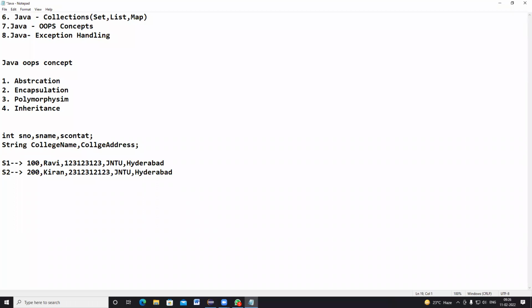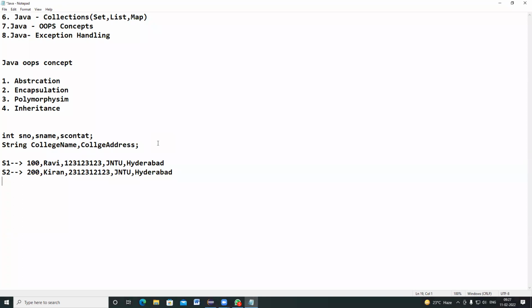So like this, Student S1 is equal to new Student, and S1 dot, I'm giving these input values. That means the student 1 object contains this information, student 2 contains this information, and student 3 contains other information.